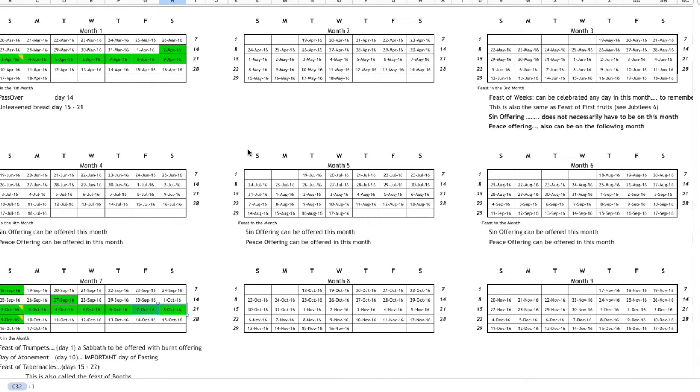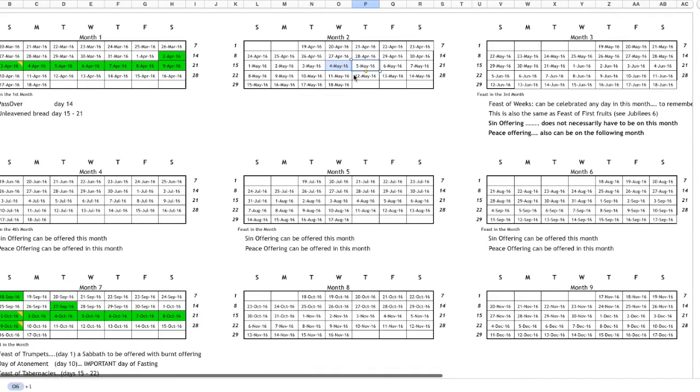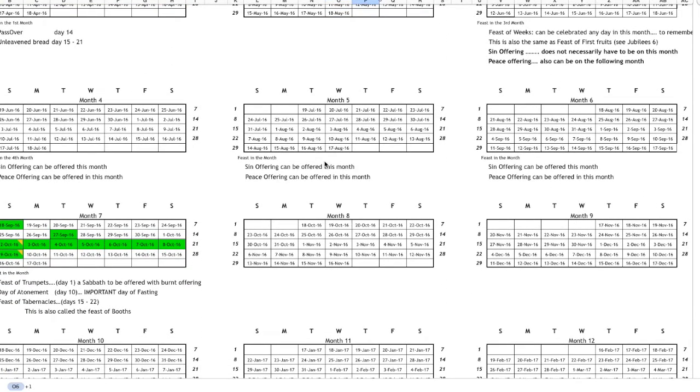And when you're doing this, you should understand that the Most High commanded us to do this. Another thing I find very convenient is that on the days the new moon appears, that's the first day of the month, I mark them out. For instance, I know that the 5th of May was the new moon of the 2nd month. And recently, we celebrated the new moon of the 4th month, which was the 20th of June, according to the Gregorian calendar. If you have a spreadsheet like this, it's good to mark these things out so that you can easily track the celebrations.